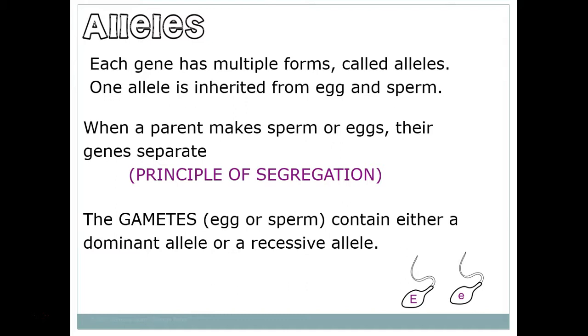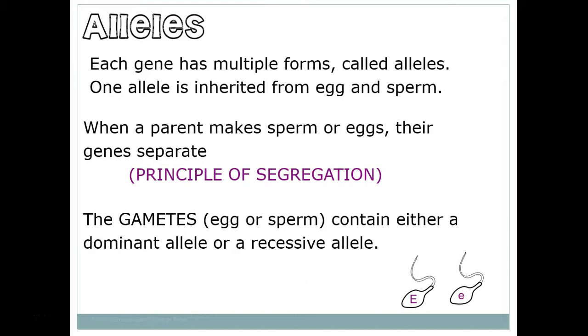However, the trait doesn't just come in one condition. There are multiple versions of that trait, and each version is called an allele. So if the gene is eye color, blue eyes would be an allele. Green eyes would be a different allele. Brown eyes would be yet another allele. All of those are alleles of the eye color trait.